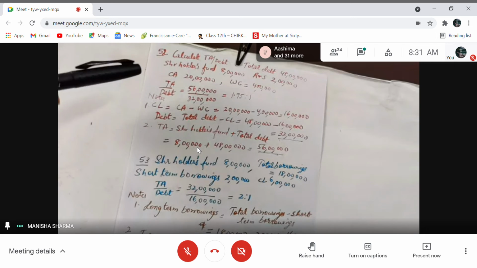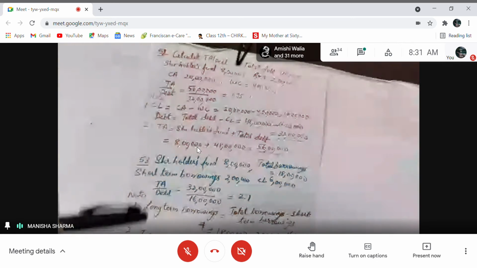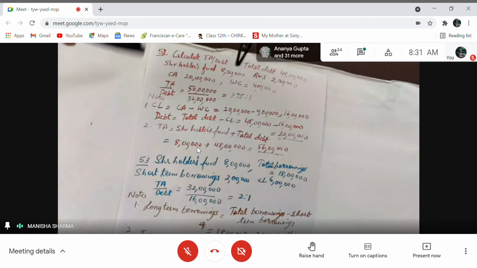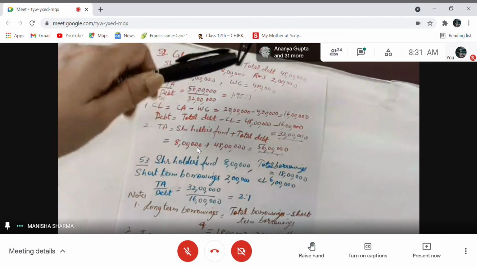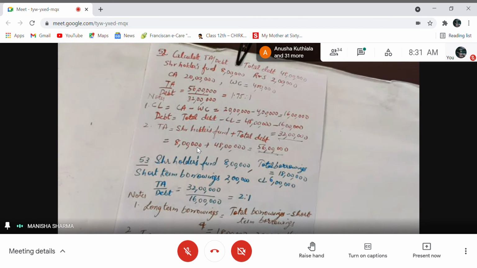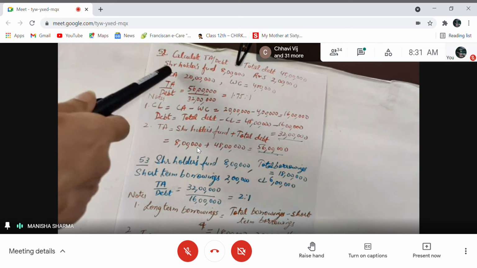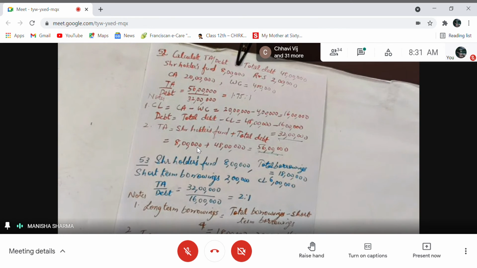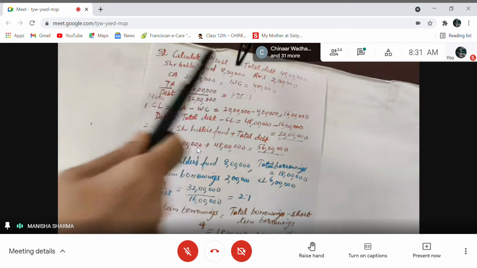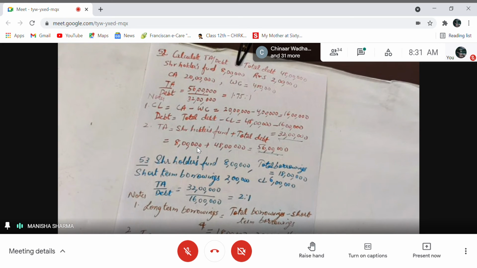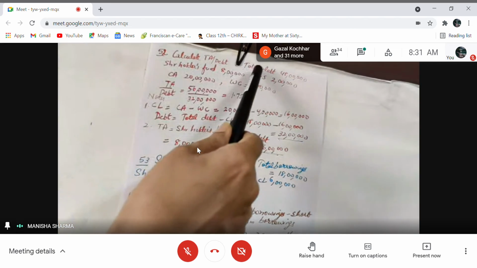So first of all, we will find total assets. How will you find? Since only current assets are given and fixed assets are not given in the question, you cannot find total assets directly, because as I told you, fixed assets are missing. So you will use the same concept. Total assets is equal to total liabilities, because if you can see in the question, total liabilities are given, right? So total assets is equal to total liabilities, which is equal to shareholders fund plus total debt.